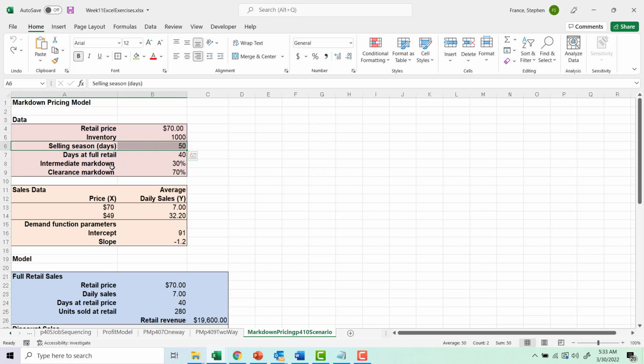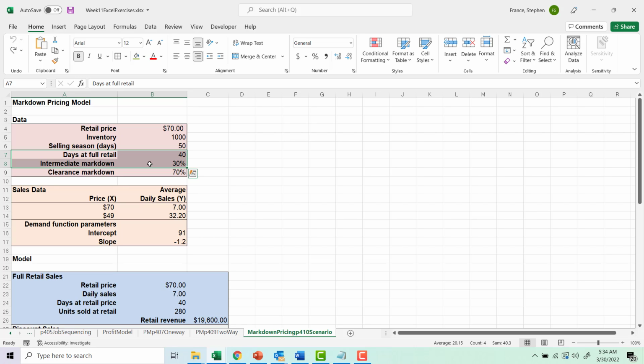So we have some summer dresses, and we need to sell them by the end of this season. And so we have these 50 days, and we've got to decide how long to maximize our profit. How long do we sell them at our full price of $70? And then how much do we mark it down first, the immediate markdown, and how much do we do a clearance markdown? And our scenarios here, what we're going to do is concentrate on these two variables, the days at full retail and the immediate markdown.